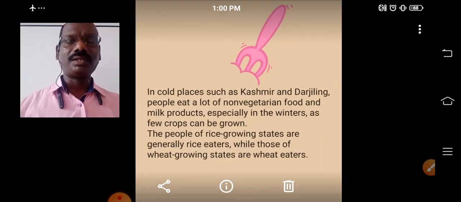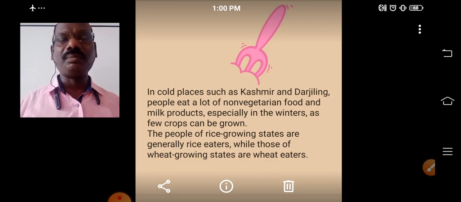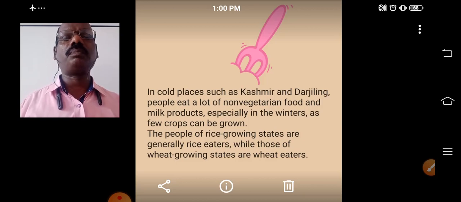Again, in cold climatic regions like the mountain region, there are no crops, but they are rearing animals. So in their foods, non-vegetarian items are important because the availability of grains is less.